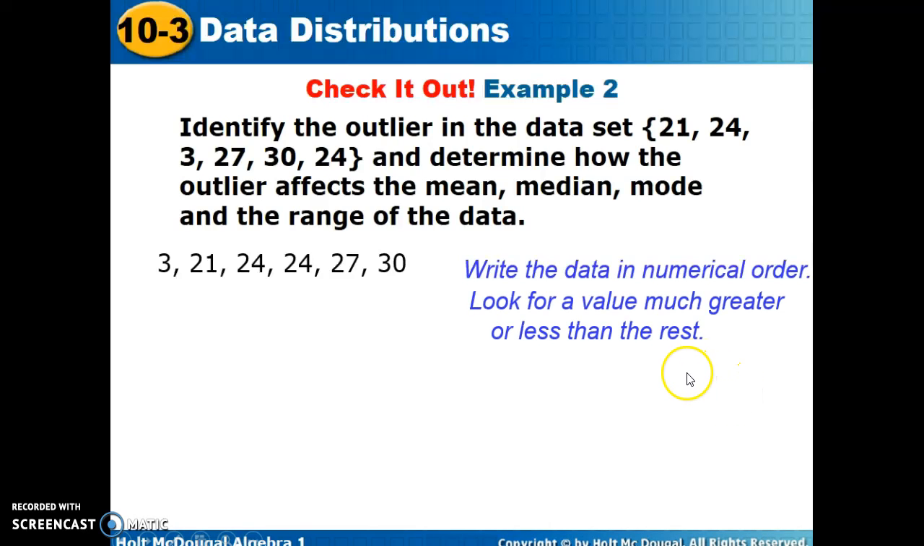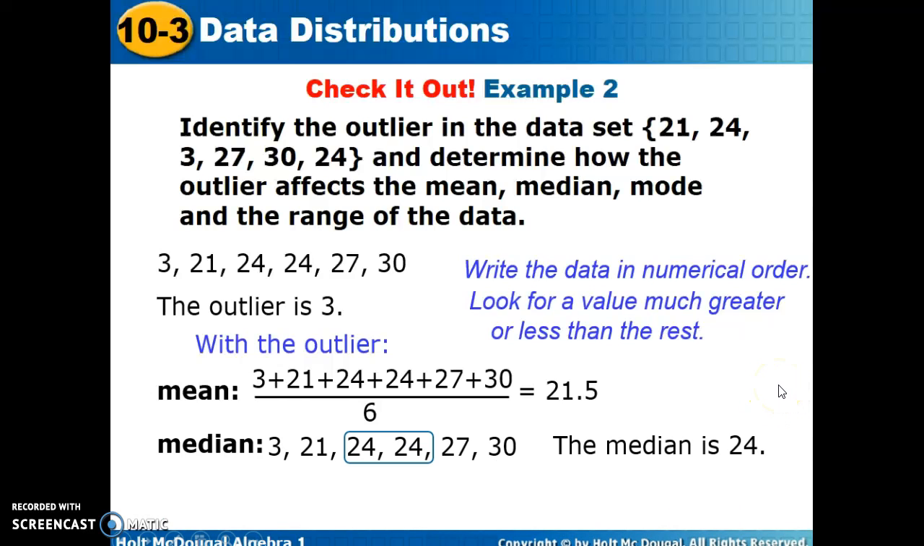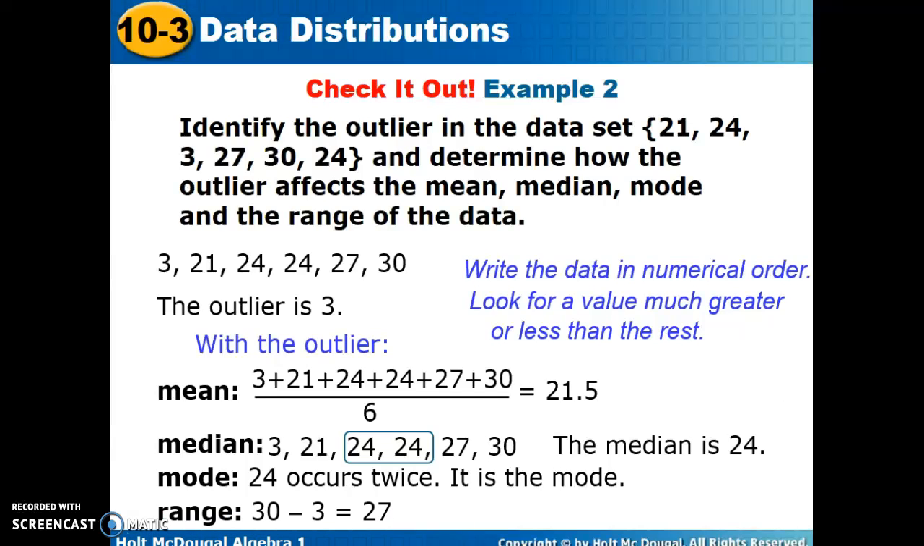So here we go. Looking for a value much greater or less than the rest, we can see that 3 is far less than the rest of the data. The outlier is therefore 3. With the outlier, we look at all of the measures of central tendency. With it, we get a mean of 21.5, a median of 24, a mode of 24, which is occurring twice, and a range of 27.